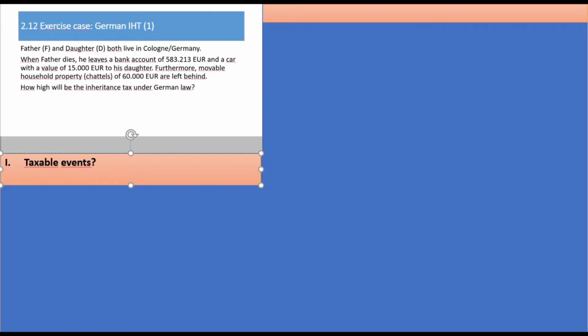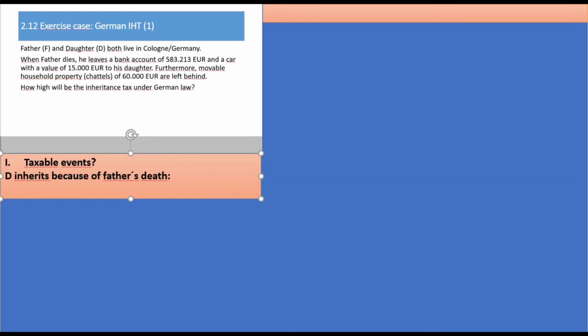And we see here, well, it's only one event, so we have to check what that event is. So D inherits because of father's death. That is what, from the perspective of inheritance tax law, has to be found out just now.